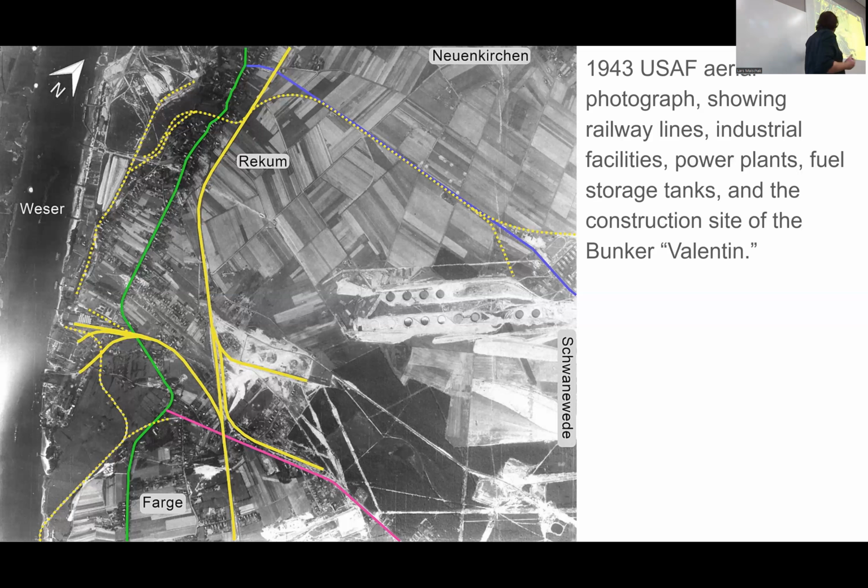There are shipyards, there's a power plant here, and there have been, since the 1880s, in these parts of Bremen, textile mills for spinning, combing, and weaving wool, shipbuilding, metalworking, and so forth.